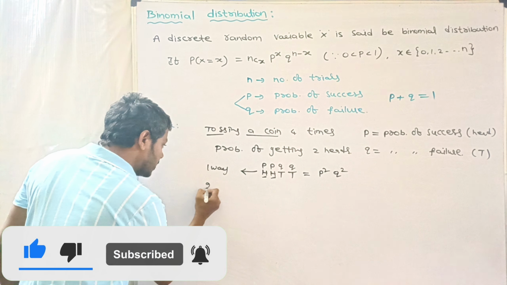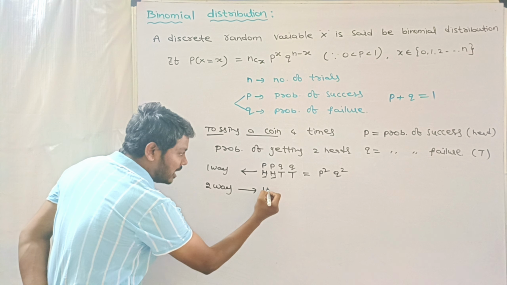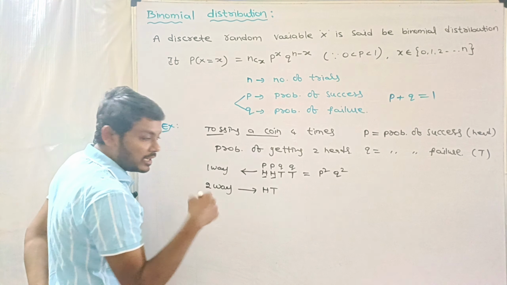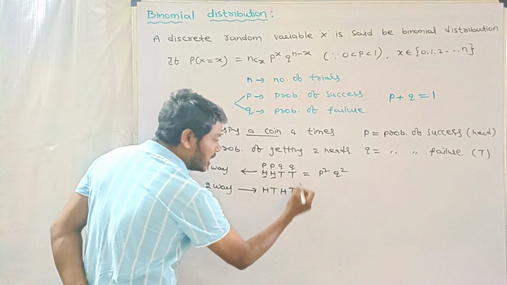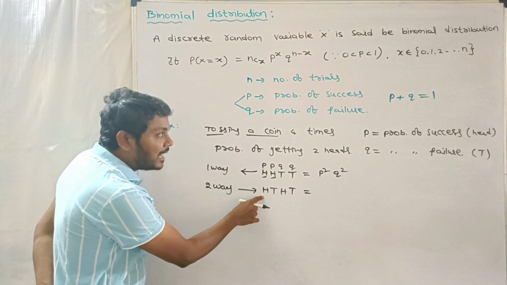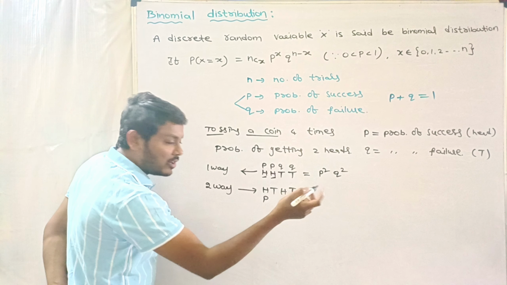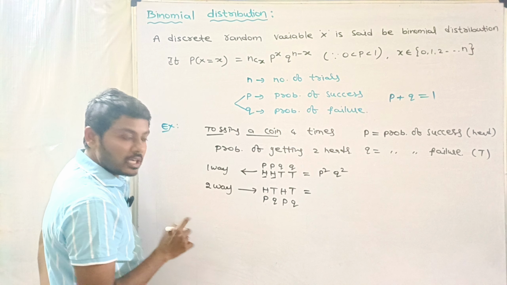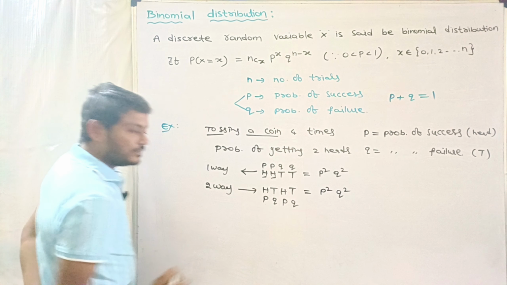And see the second way. In the first trial the coin shows head, in the second trial it shows tail, in the third trial it shows head, and again in the fourth trial it shows tail. Getting head is the probability of success, this is P, and getting tail is the probability of failure, this is Q. Again head P, again tail Q. Clearly this can be written as P square into Q square.